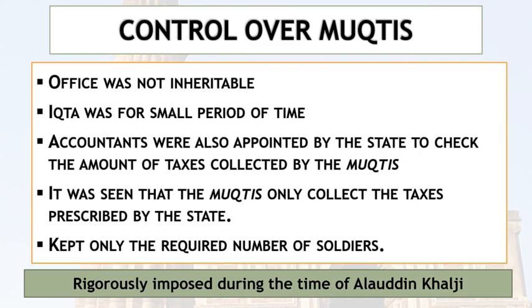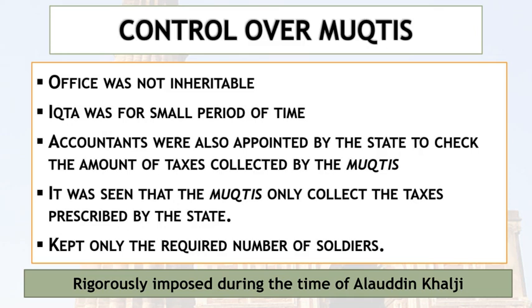Accountants were also appointed, who always checked the collection of money by the Muqtis. It was seen that the Muqtis only collected the tax prescribed by the state, and that was looked after by the accountants. One very important thing: they also had to keep only the required number of soldiers.